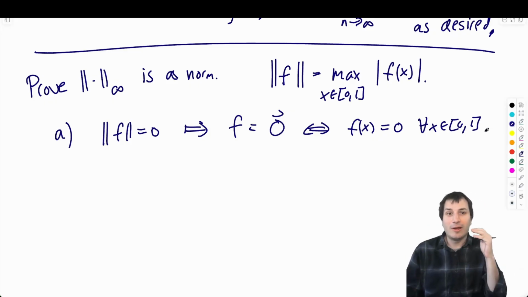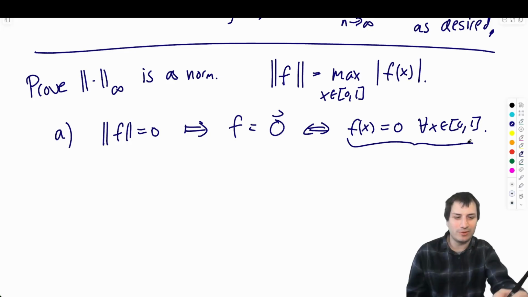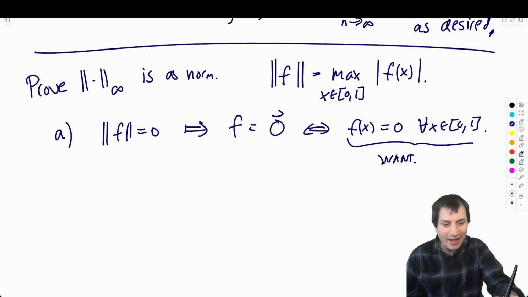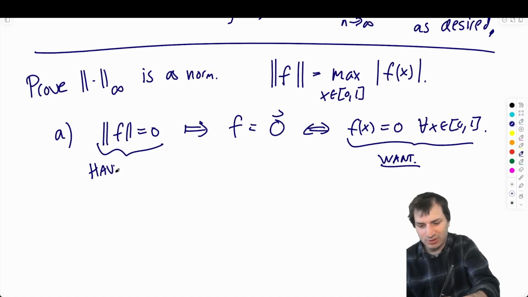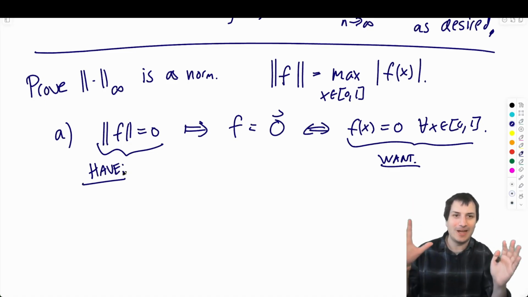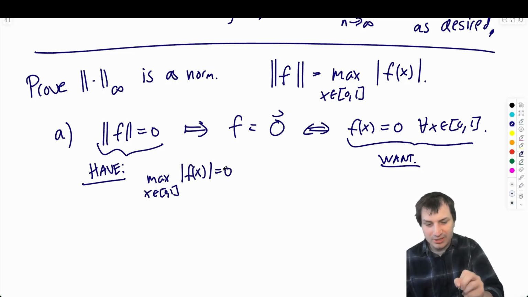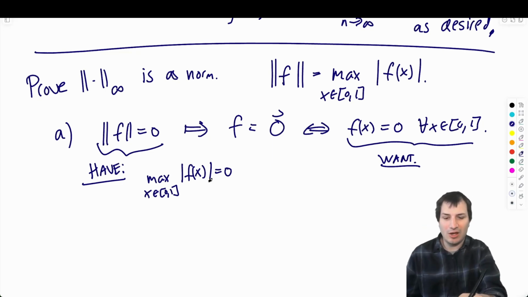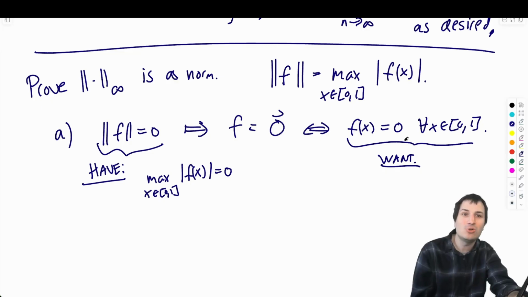Okay, what do we have? What do we want? This is what we want. This is good. I've already unpackaged one layer. What do we have? We have that the norm is 0. So again, I'm sort of thinking of have, want, and the ideas phase. The norm of f being 0 means the maximum over x in [0, 1] of the absolute value of f of x equals 0. So if the maximum of the absolute values is 0, why would it be true that every individual value is 0?